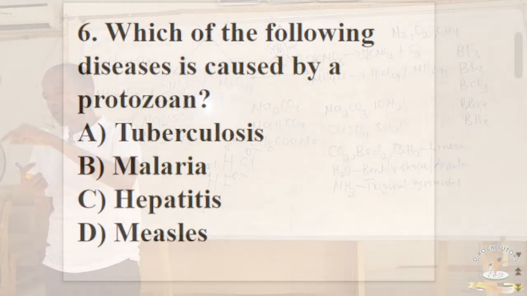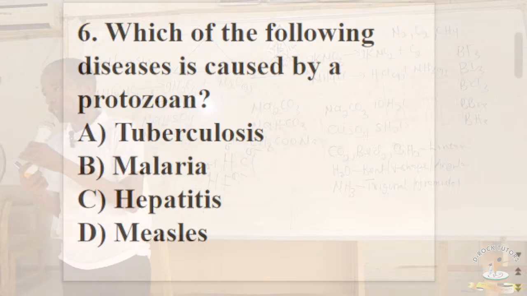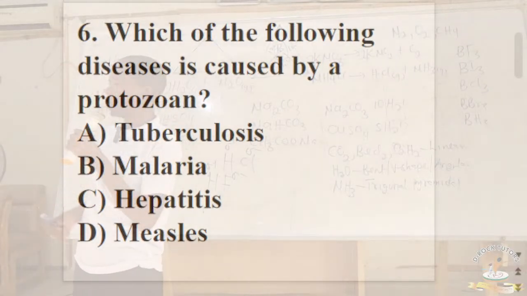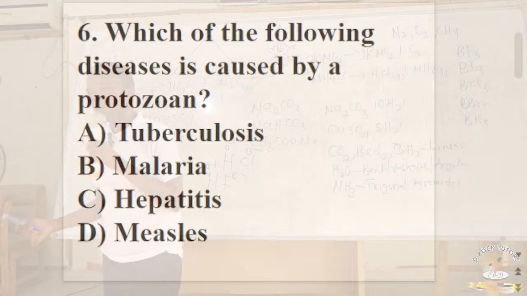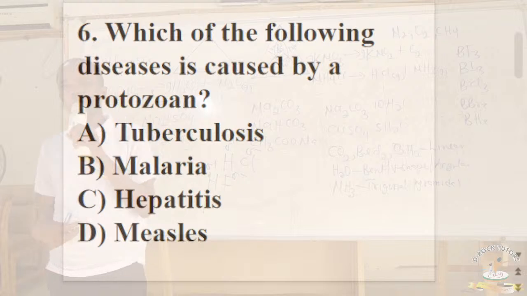Some exist in clusters and some exist in long chains. So if you look at option A here, so that we don't waste too much time, option A, tuberculosis is not caused by protozoan, it's caused by a bacterium called tuberculobacilli. Option C, hepatitis. Hepatitis is a disease that affects the liver. It is caused by virus, not by a protozoan.